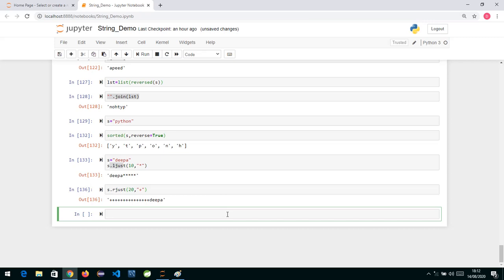In the next session we'll see two pattern programs using strings, how we can do pattern programs using nested for and making use of strings. And then we will see tuple and set.